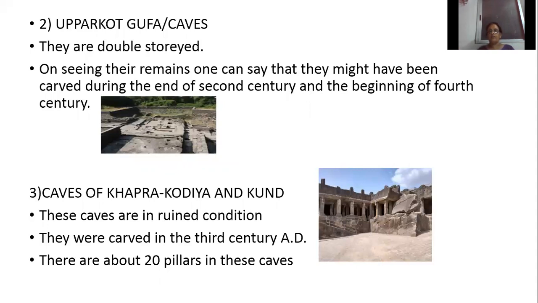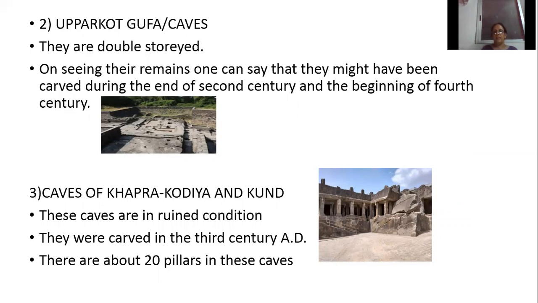How many groups of caves were found in Junagadh? 3 groups of caves are there in Junagadh. The first is the group of Bavapyara caves, situated near the Bavapyara Math. How many layers of caves were found? 3 layers, intersecting each other at right angles. And in total how many caves are there? 16 caves are there.